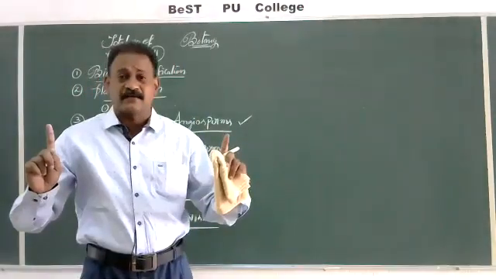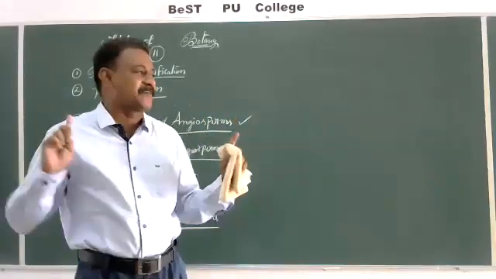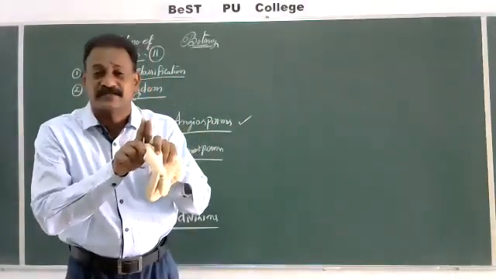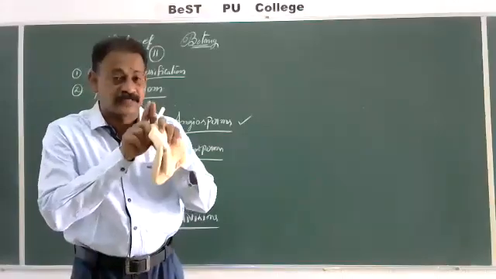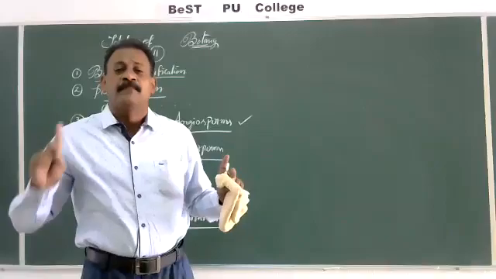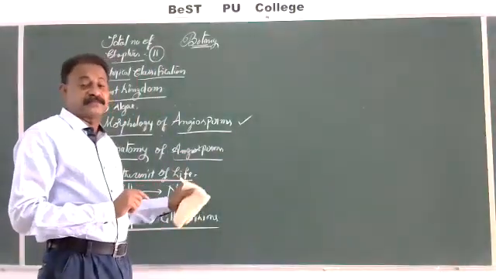Otherwise, gametes should be half. Two different gametes, a male gamete from the male and a female gamete from the female, will fuse again and restore the diploid chromosome number. So the diploid chromosome number, for example, in human beings is 46, and the haploid chromosome number is 23 from the male and 23 from the female. This process is explained with a diagrammatic representation.